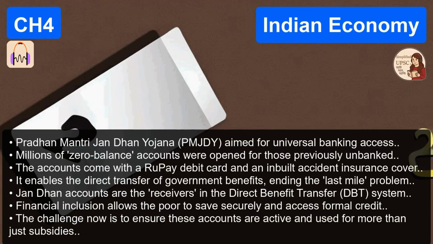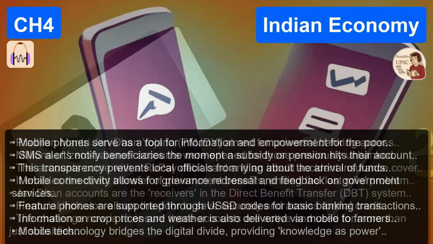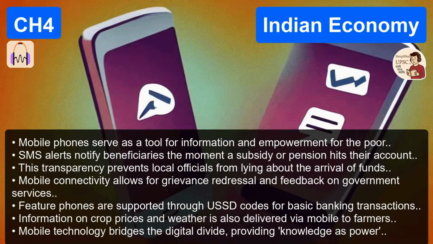Exactly. The moment the subsidy hits the Jan Dhan account, the beneficiary gets a text message. Knowledge is power. The local official can no longer lie and say, oh, the funds haven't arrived from Delhi yet. Because the beneficiary is looking at the SMS on their phone saying the money is there. Right. And together, Jan Dhan, Aadhaar, and mobile form the infrastructure that enables DBT.